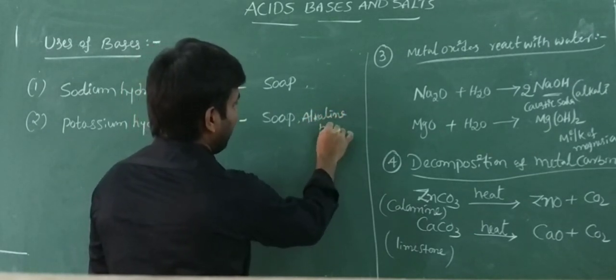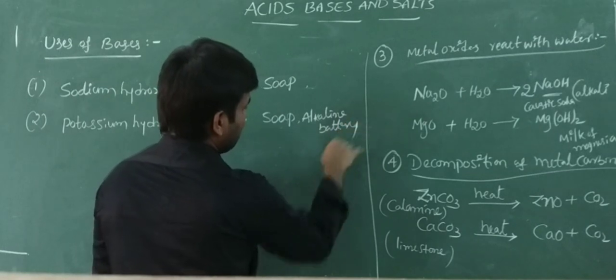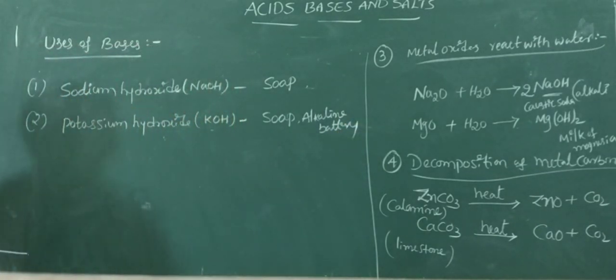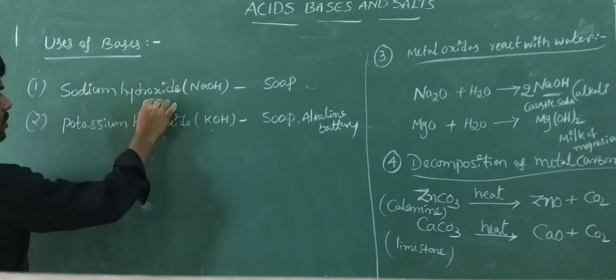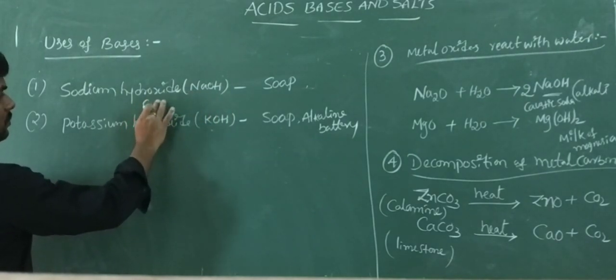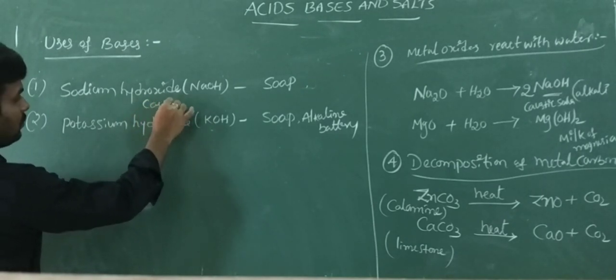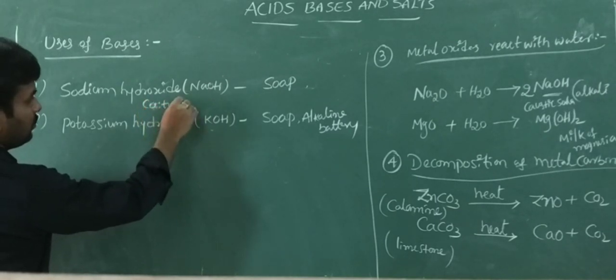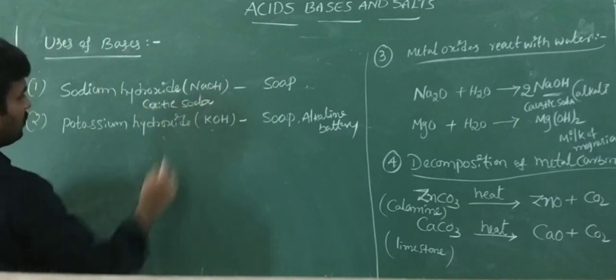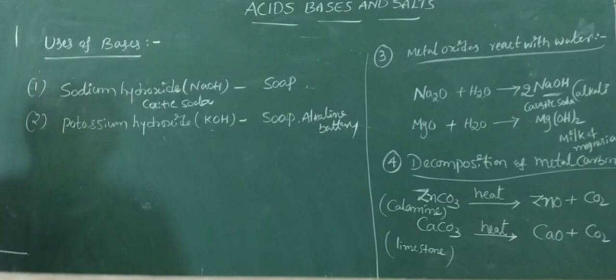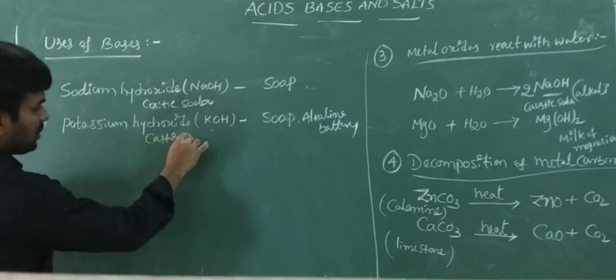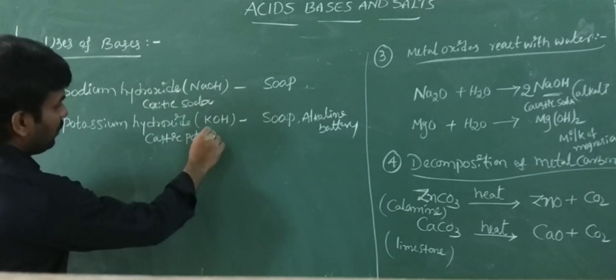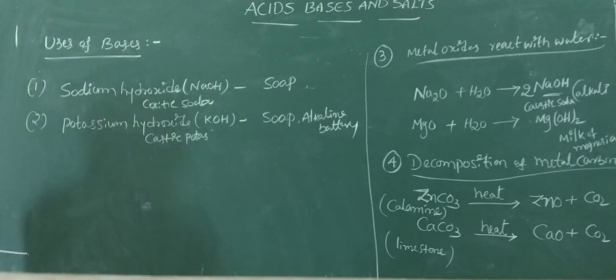The common name of sodium hydroxide, already discussed, is caustic soda. The common name of potassium hydroxide is caustic potash.